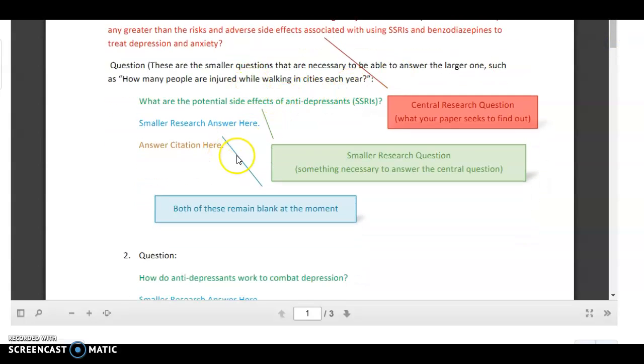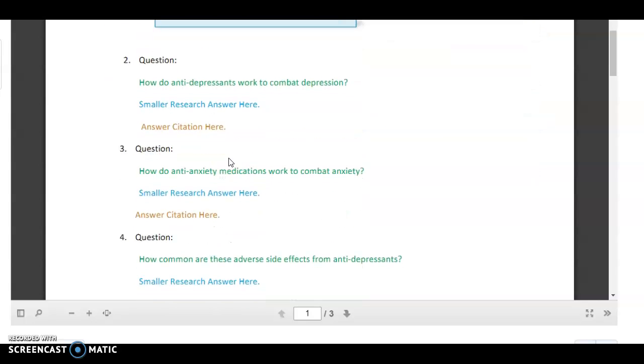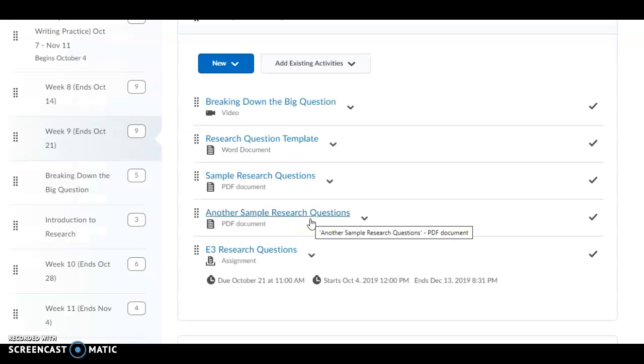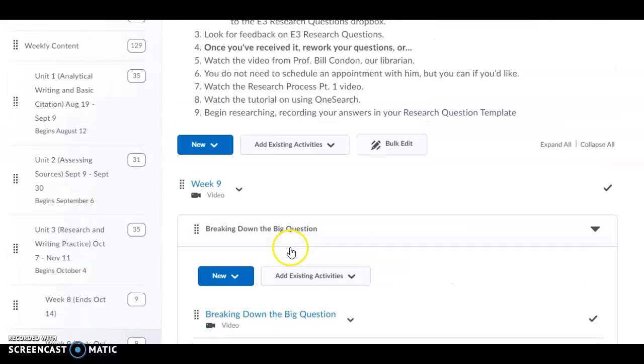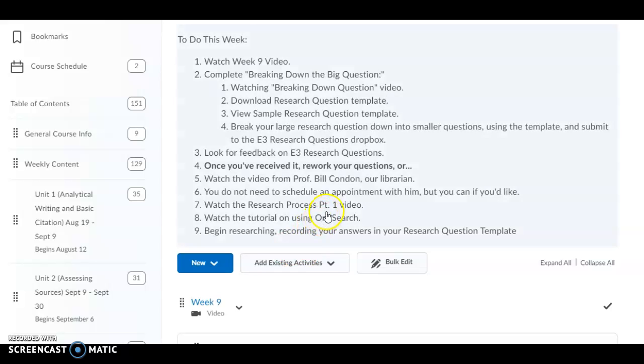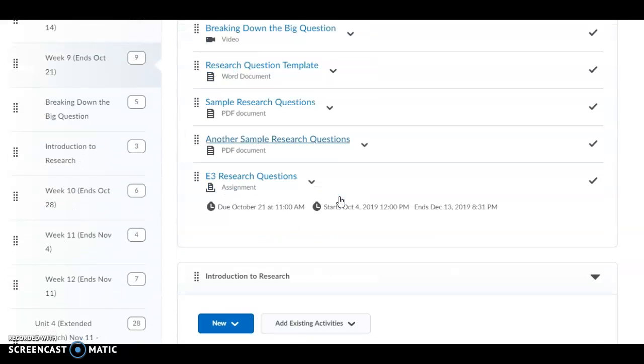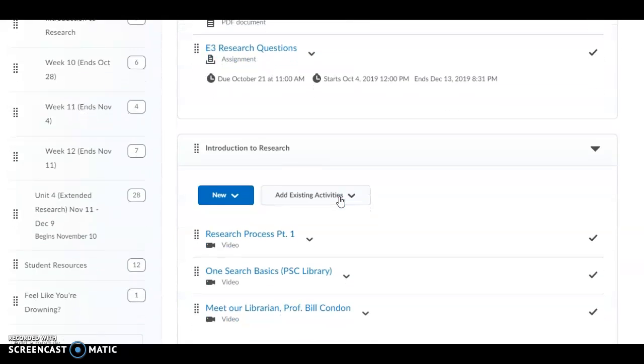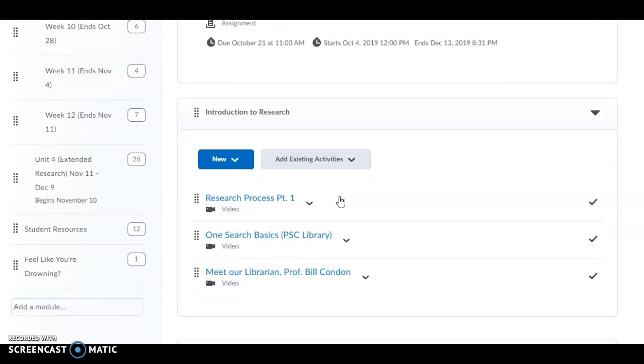the blue and orange sections here, the answer and the citation, do not need to be filled in right now. In fact, I don't want you to fill them in. I want to make sure your questions are good before we worry about filling them in. So right now, my main concern is that you are getting the questions out. There are 2 sets of samples here, and then there's a place to turn these in. All you need to do is break the big question down into smaller questions. We do not want answers.